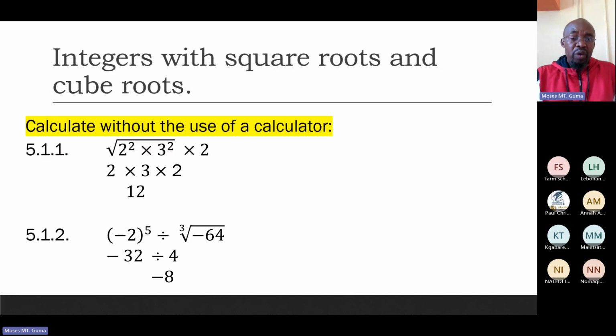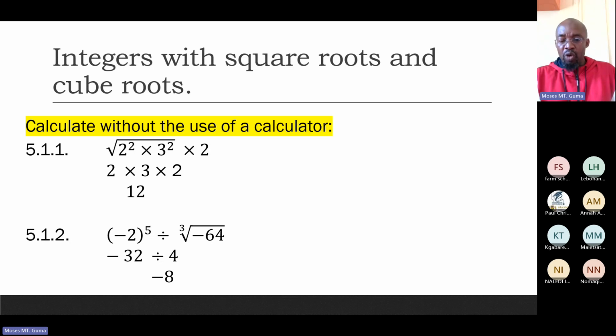There we go. We are calculating without the use of the calculator minus 2 to power 5, which means minus 2 times minus 2 times minus 2 times minus 2. How many times? 5 times. There it is. It is minus 32 divided by 4, which is a minus 8.